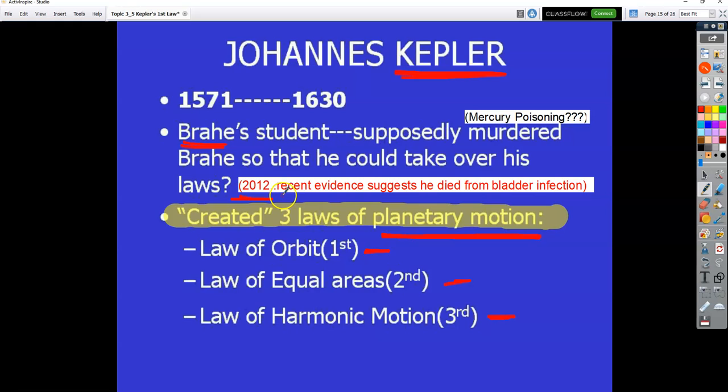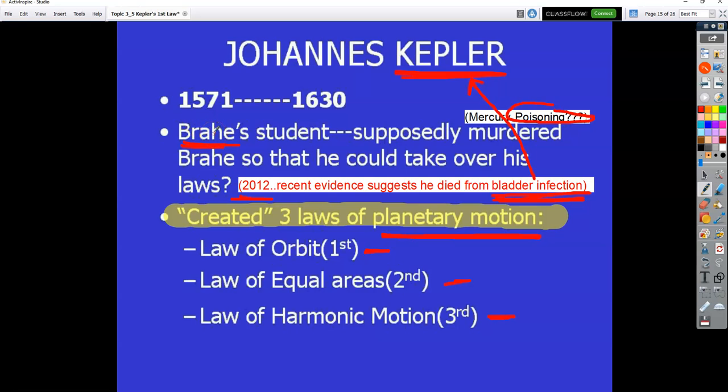And they found there was no poisoning left in his system, and that he actually died from a bladder infection. And it wasn't murder. He was not murdered. And what actually happened then is, and they had some of this written in some form, but people again didn't believe it. Brahe was on his deathbed. The two were very close friends. They were not enemies. And Brahe said, hey, look, I'm not going to make it. I'm going to die from a bladder infection. I want you to go down in the record in the history books as the person who came up with the laws. And they go down as Kepler's laws, not Brahe's laws.